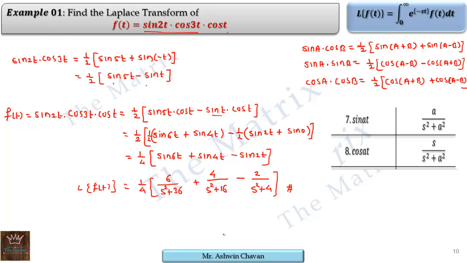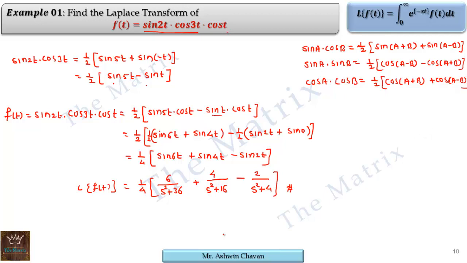Through this example we come to know that Laplace of a product of functions should not be taken. That function should be split into some addition or subtraction of standard functions, and once it is in standard form, then we take Laplace on both sides.